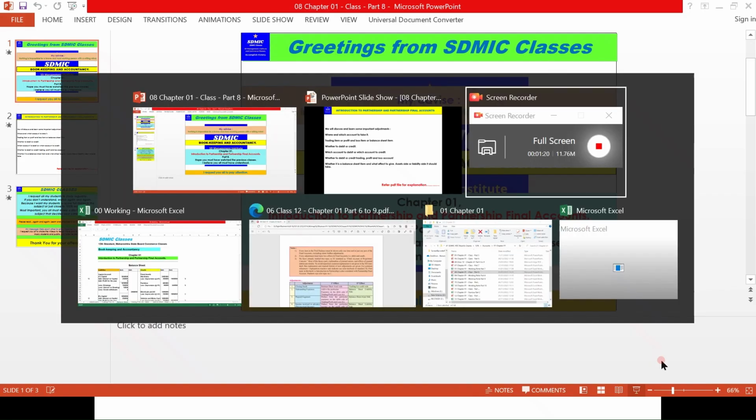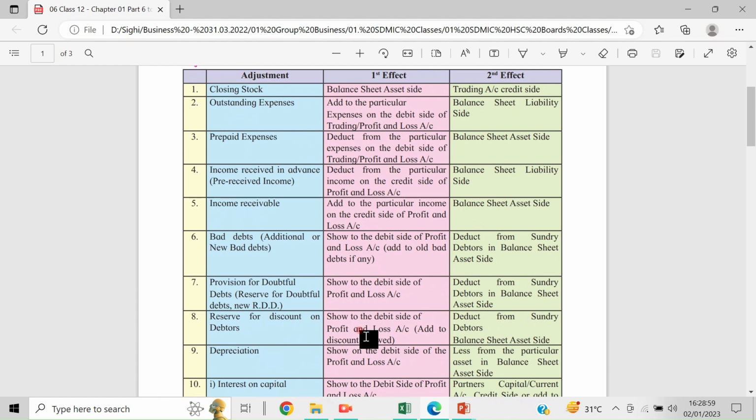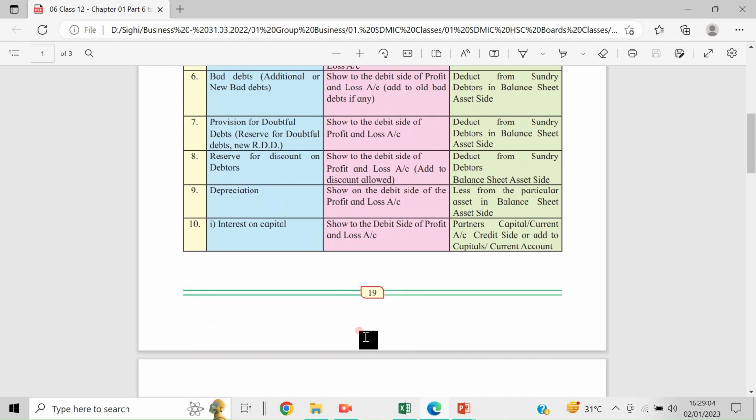Nine points we already discussed: closing stock, outstanding expenses, prepaid expenses, income received in advance, that is pre-received income, income receivable, bad debts, provision for doubtful debts, reserve for discount on debtors, and depreciation. These important adjustments we already discussed, and I showed examples of how to make those entries.